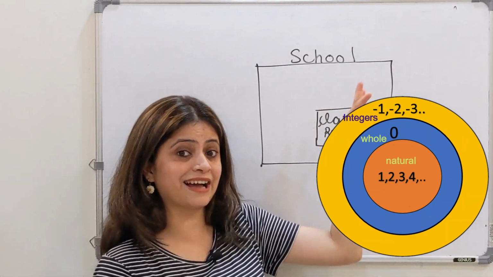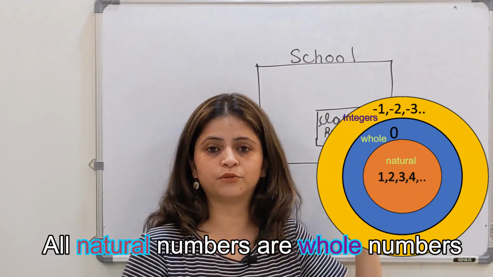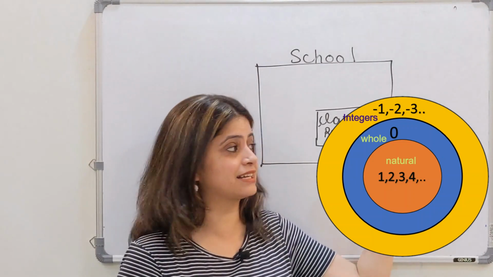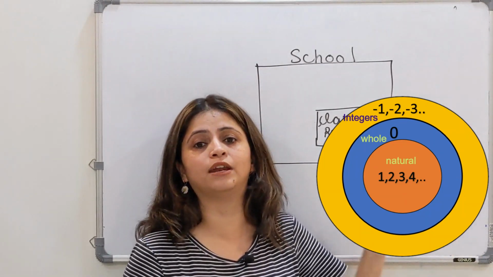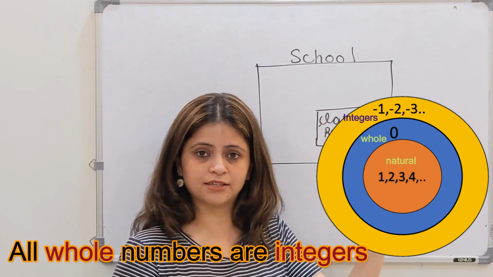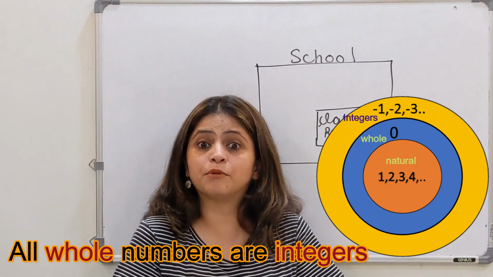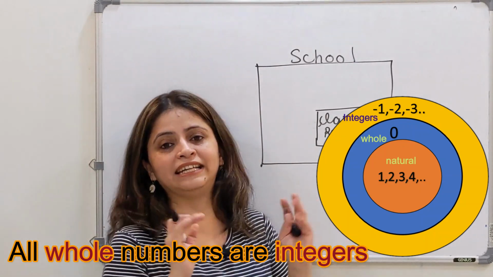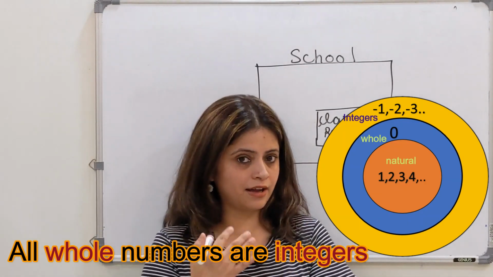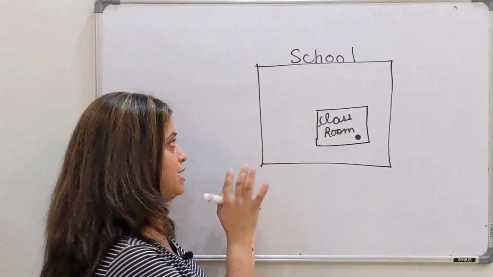All the natural numbers are inside the whole number circle. So all natural numbers are whole numbers. Done. Now the integer circle contains your whole number circle. So that means all whole numbers 0, 1, 2, 3 are also integers because they are inside the integer circle. Okay. Now before going further, let's try to understand one more example.